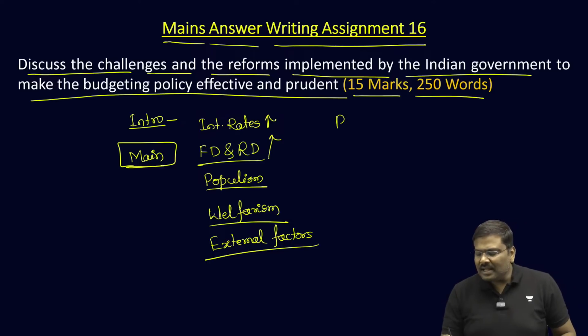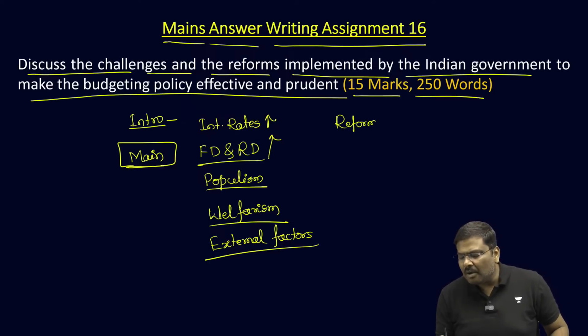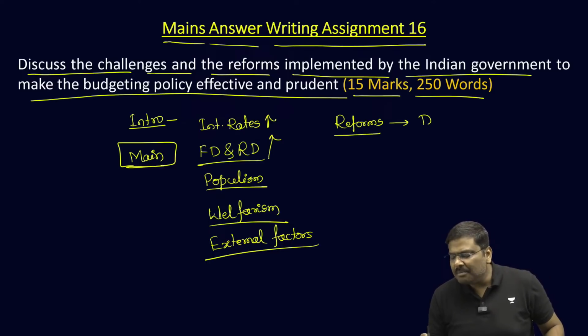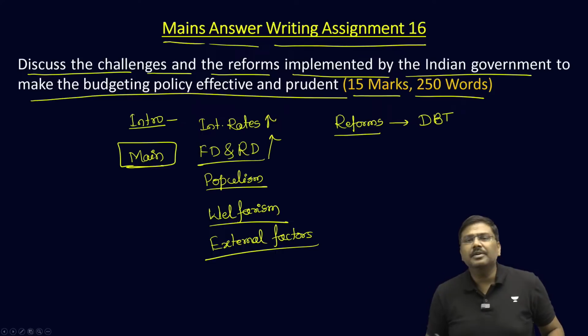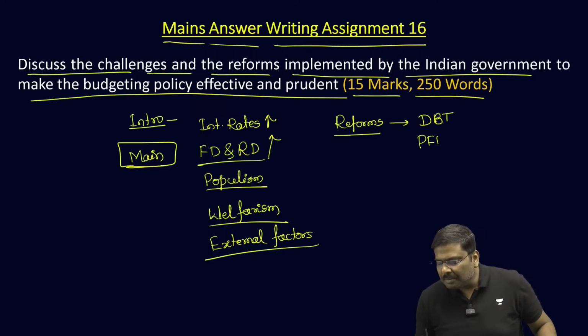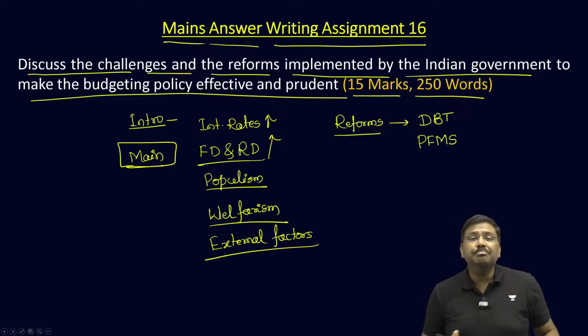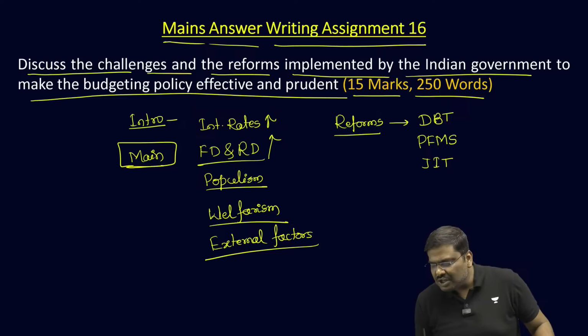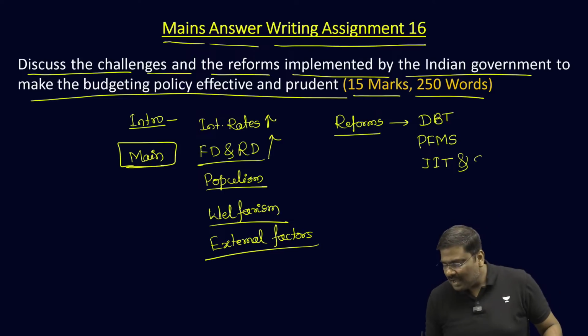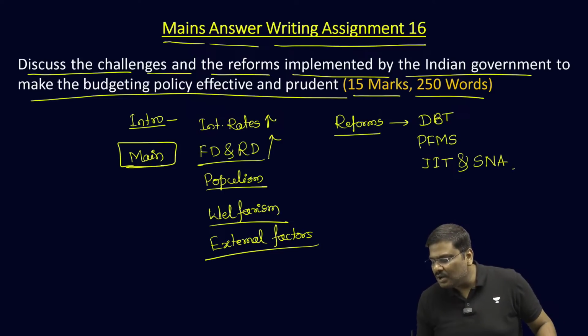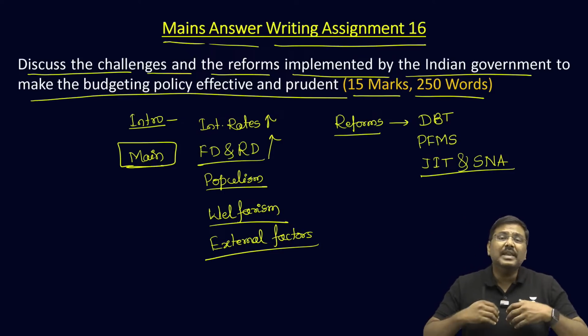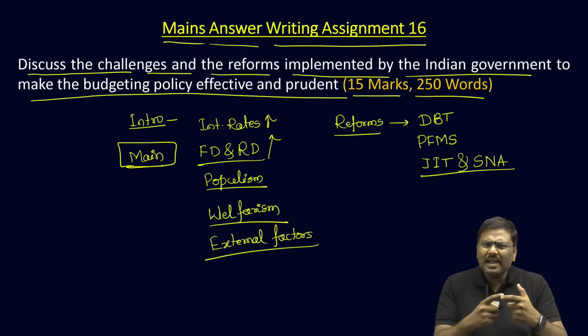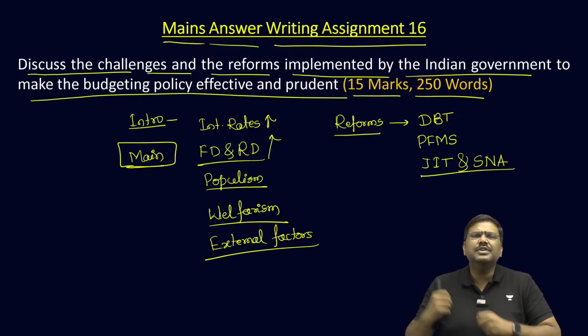And what are the reforms implemented by the government to address them? For example, direct benefit transfer; the public financial management system, PFMS; and just in time, JIT, and the single nodal agency system, implemented by the government to make the flow of funds much more efficient.